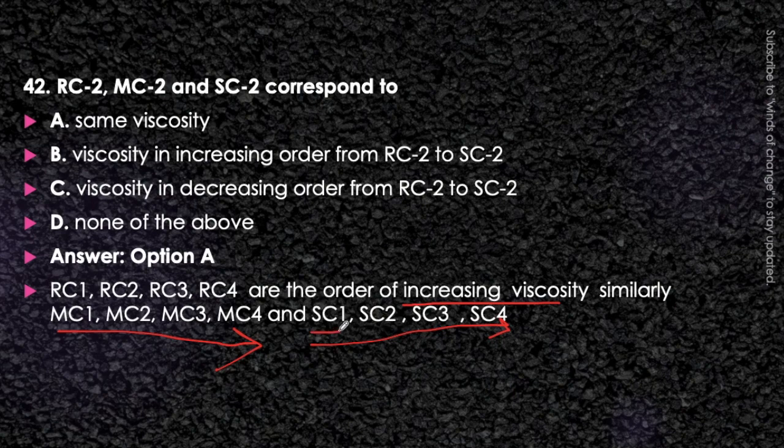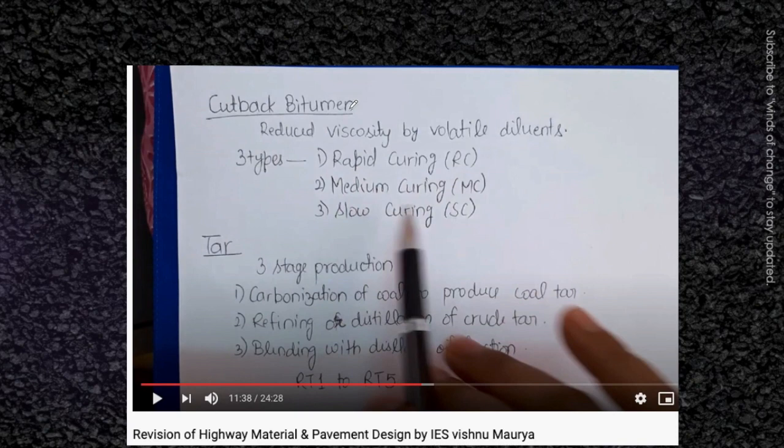Okay, so I have explained about it in the video of revision of highway material and pavement design. You can watch it there from the link in the description box. This video is very important for your revision point of view. Here we have explained the RC, MC and SC cutback bitumens.